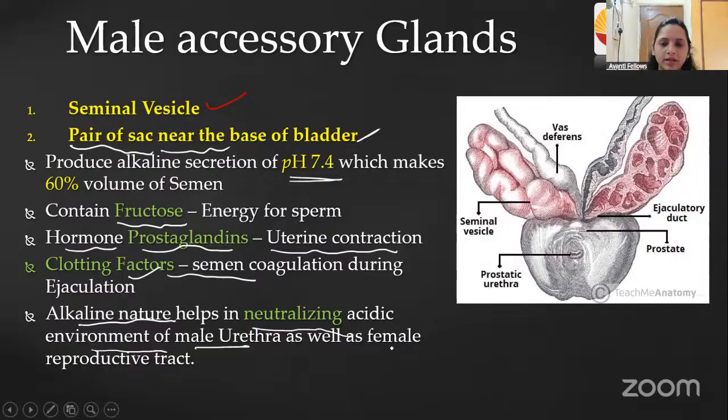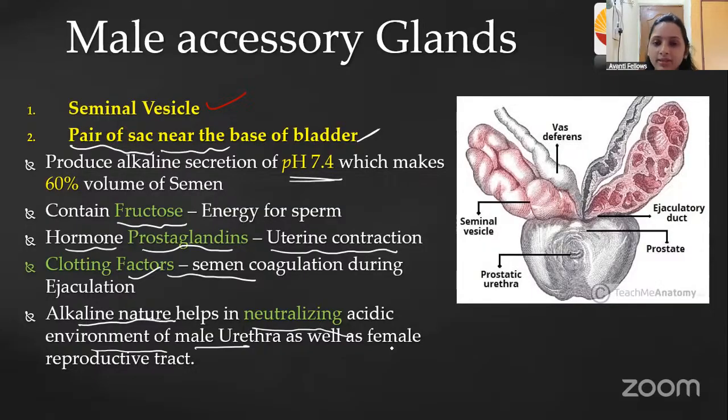So you already know that urine is slightly acidic in nature, right? And the female reproductive part, the vagina, is also acidic in nature. Whenever the semen is released, in the acidic environment the sperm is going to die, right? So that's the reason this semen carries its alkalinity. So it will maintain the alkalinity in the female reproductive part, and also in the male urethra.